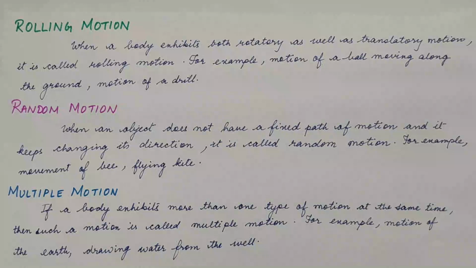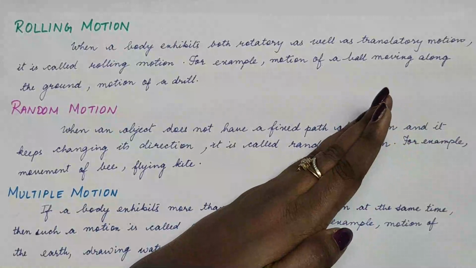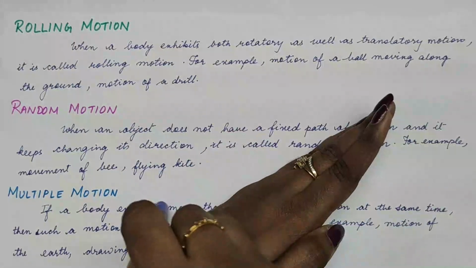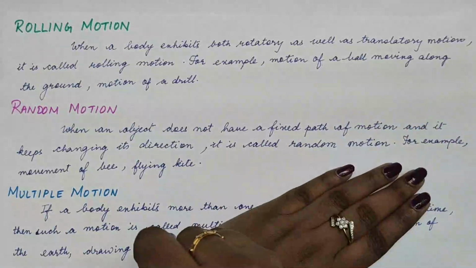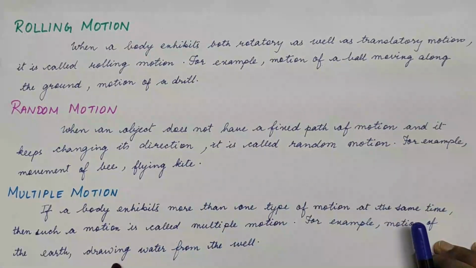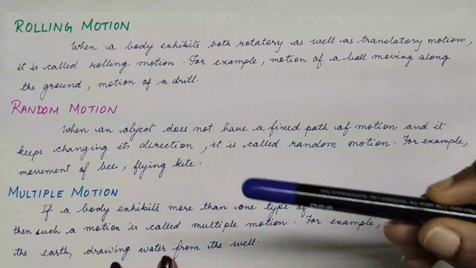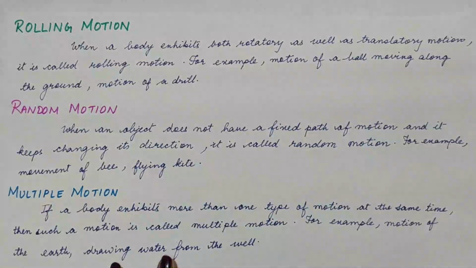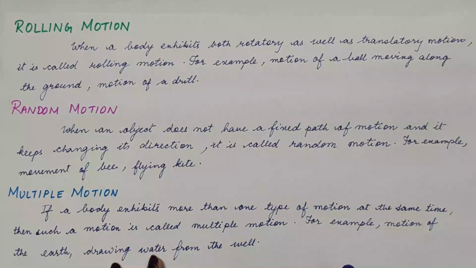Our next kind of motion is the rolling motion. Now, when a body is exhibiting rotatory and translatory motion, we can say it is showing a rolling motion. Like if I just throw a ball or move a ball on an inclined plane or a tilted surface, the ball will move round as it is coming down. Also it will move in a straight line as it is coming down. So such a motion is known as rolling motion. Also the movement of a drill, if you have seen a drill machine, it's rotating and it's also moving straight as it makes a hole. So that is the rolling motion.